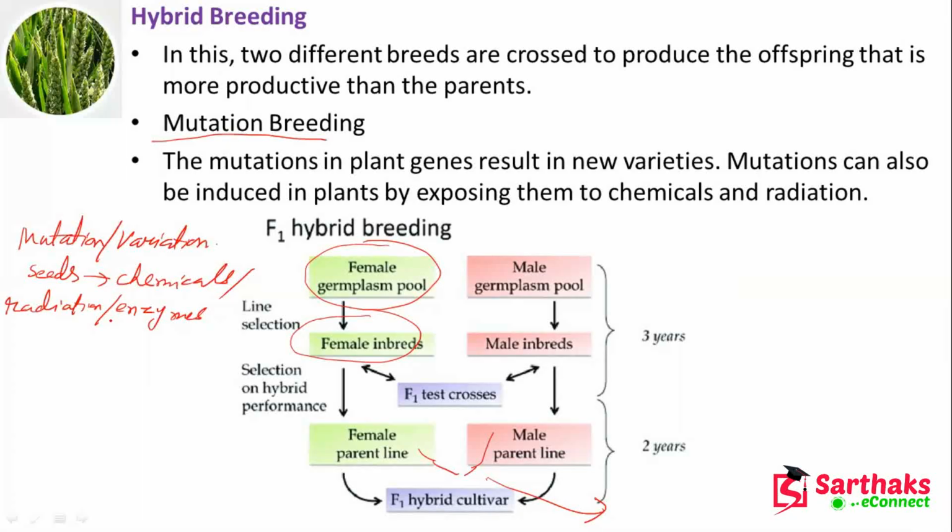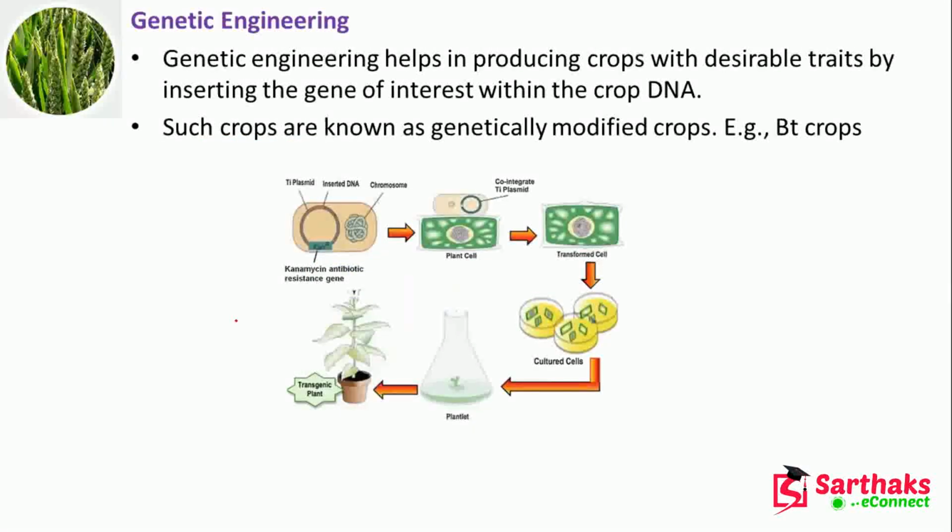Here you can see that the seeds will be exposed to chemicals, radiation, and enzymes, and we generate mutants with desirable traits. So we will get a new type of mutation breed. Okay, so this is the mutation breed.